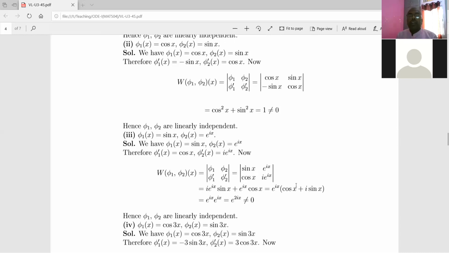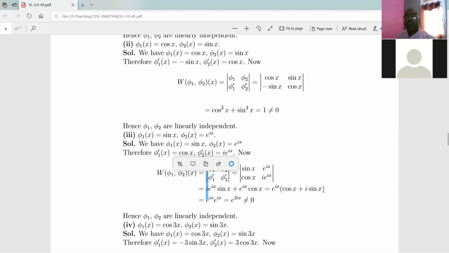Now we have to argue whether this quantity is 0 or not. Concentrate on this: the exponential function is never 0, right? And for the bracket, i sin x minus cos x, if you take x equal to 0, the sine part is 0 but the whole thing is minus 1, since cos 0 is 1.